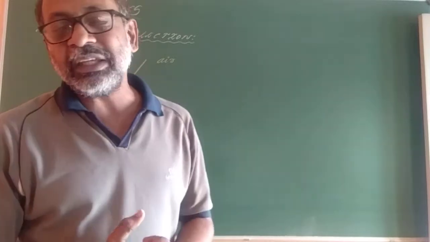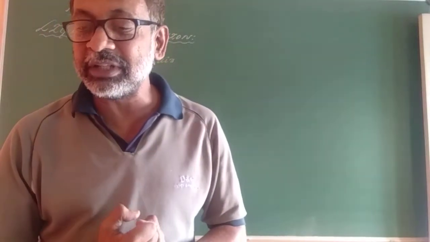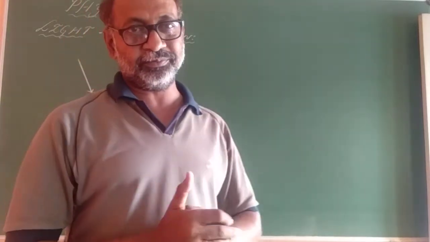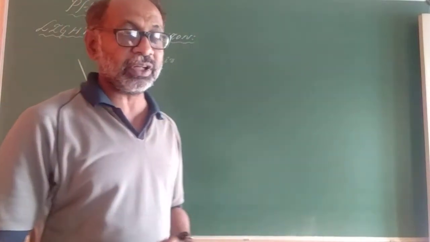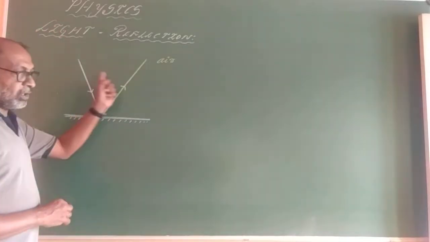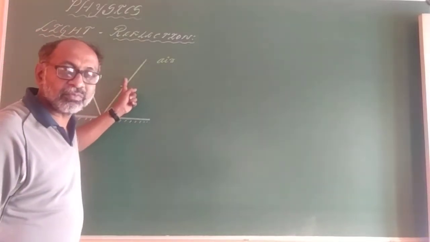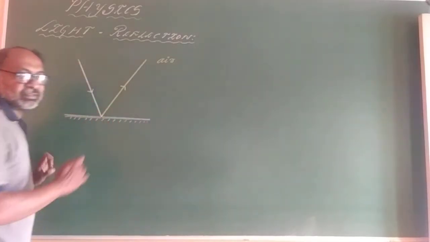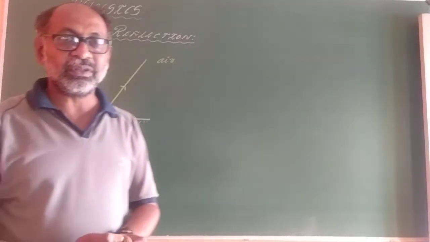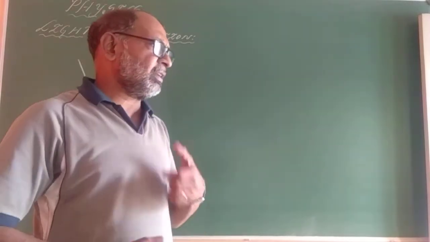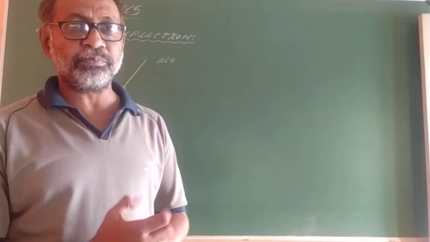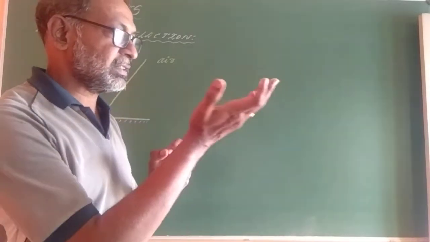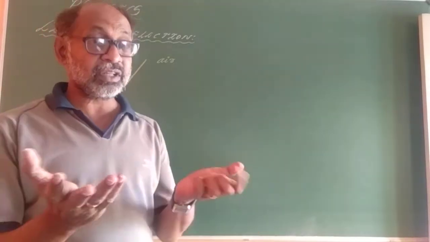The reflection is the return of light into the same medium after striking a surface. In other words, it is the bouncing of light after it strikes a surface.